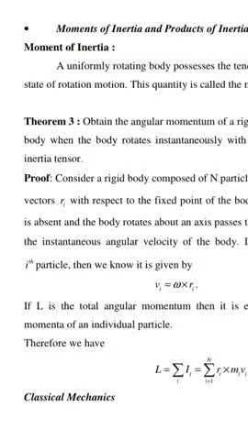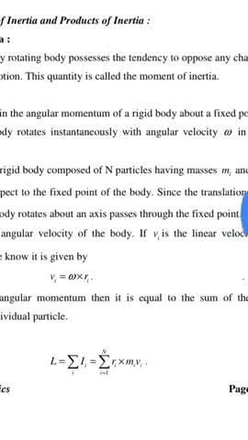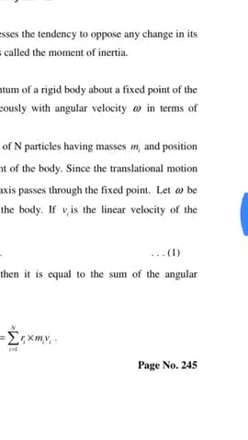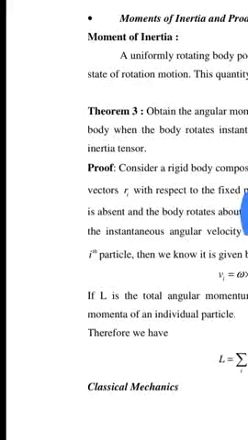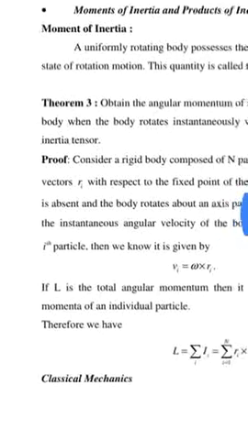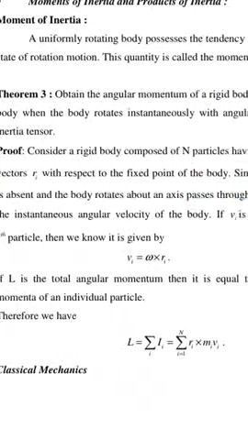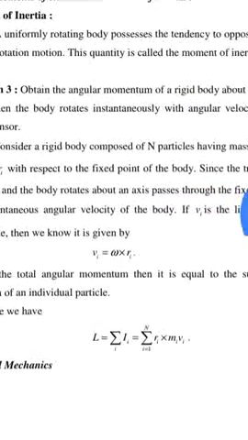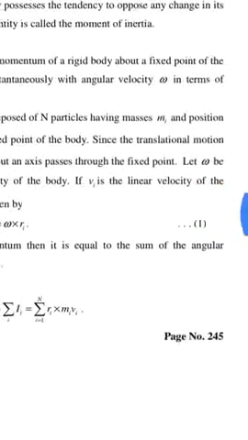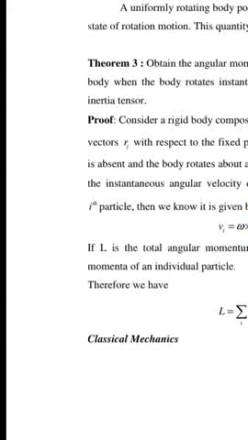Theorem: obtain the angular momentum of the rigid body about a fixed point of the body when the body rotates instantaneously with angular velocity omega, in terms of the inertia tensors.